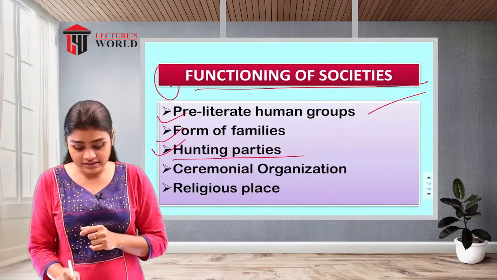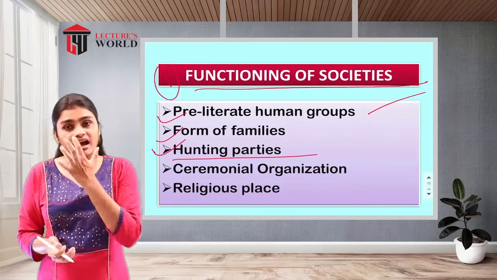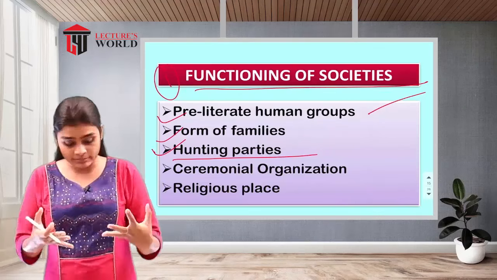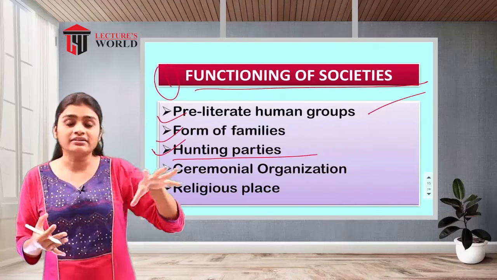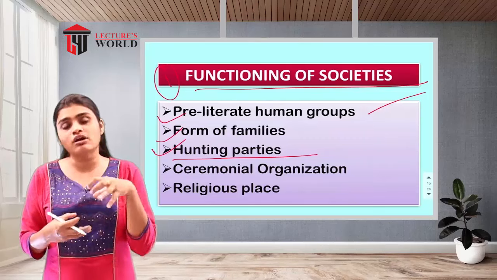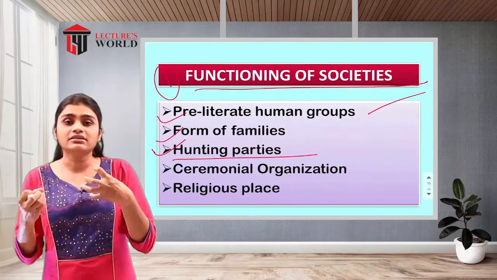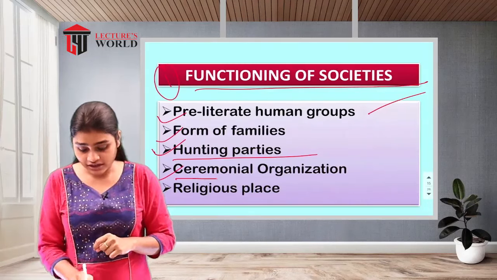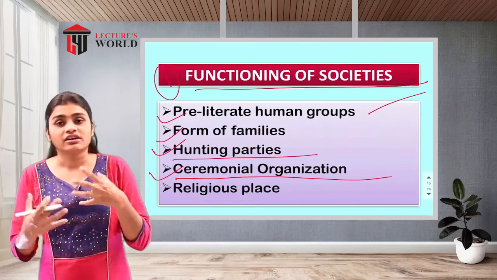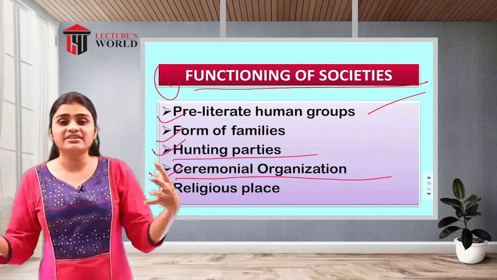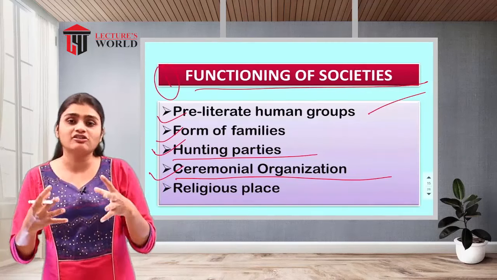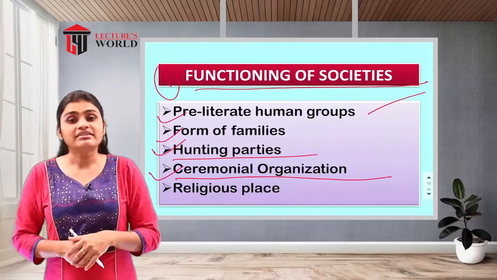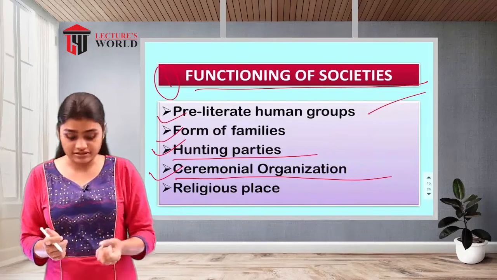Then the next is hunting parties. Hunting, that means killing some animals for using as food. So that type of group will be there. That is your hunting parties. So that will be the specific group which is going to hunt the animals for using them as food. Then another one will be ceremonial organization. That means to carry out all the ceremonies in the society, there will be specific organizations which will help them to implement or plan some ceremonies.